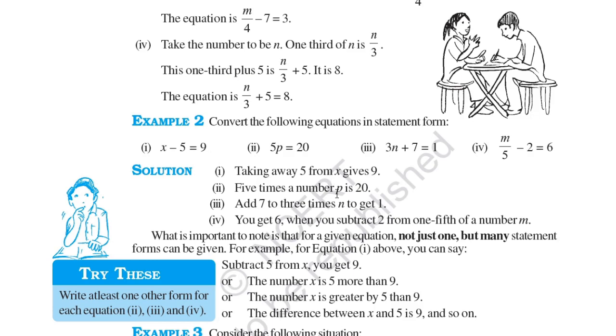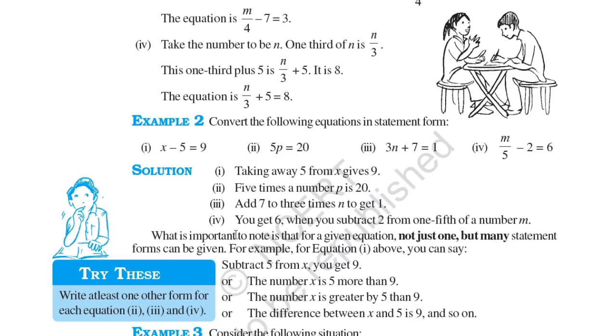5 times a number p is 20. So 5 times p is equal to 20. And add 7 to 3 times n to get 1, so 3n plus 7 is equal to 1. It's very easy. You get 6 when you subtract 2 from 1/5 of a number m. So you subtract 2 from 1/5 of m, and that will give us 6.